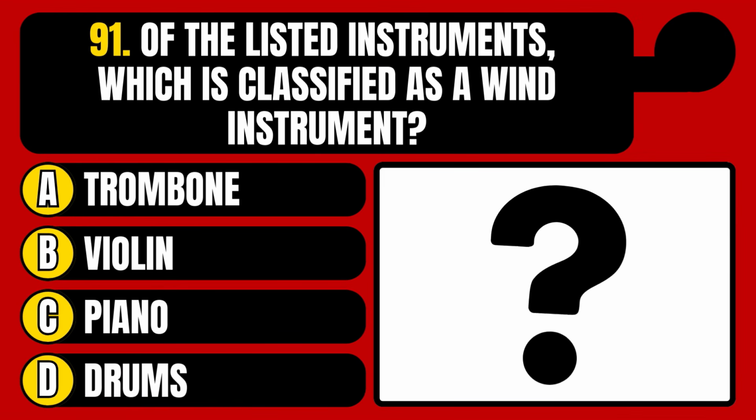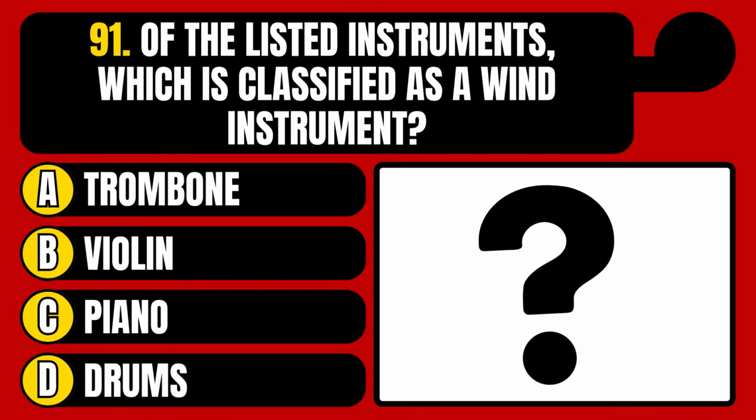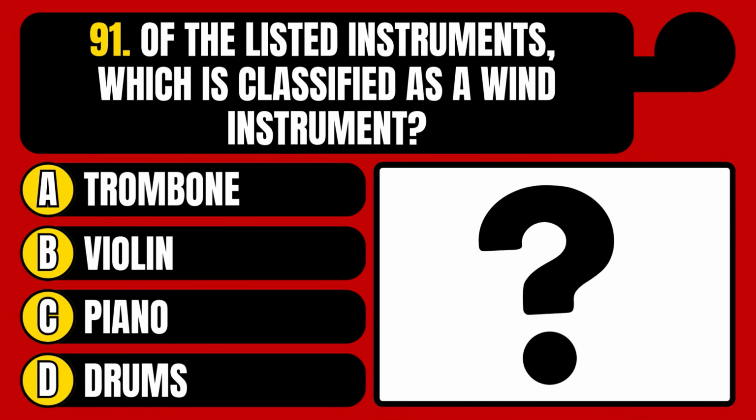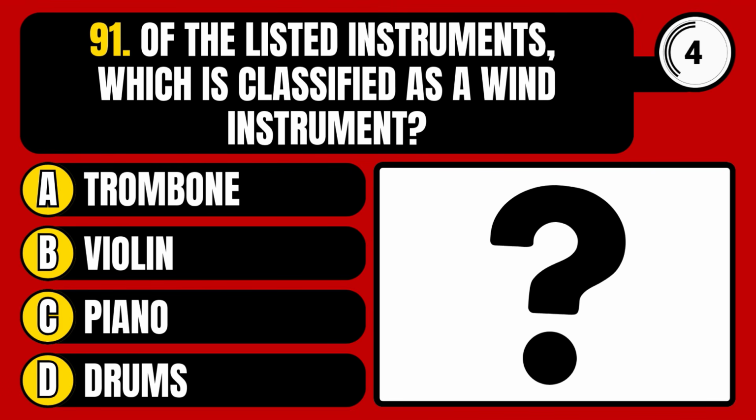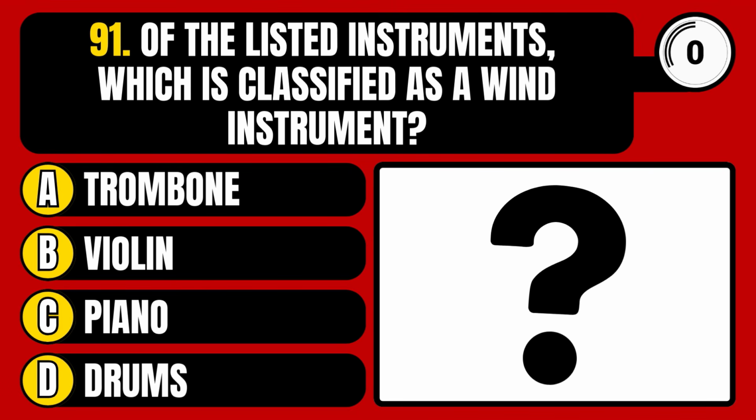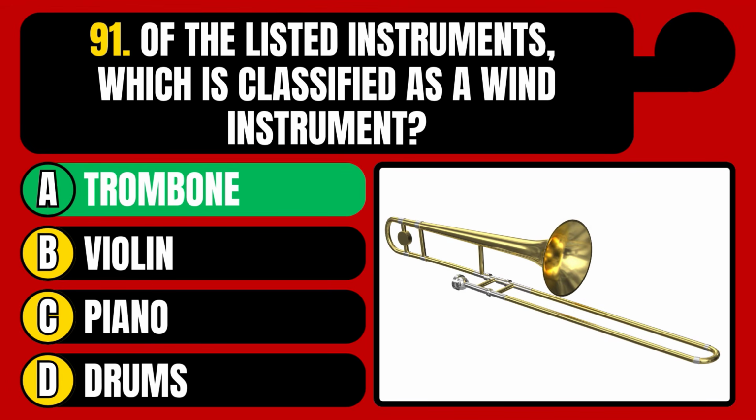Of the listed instruments, which is classified as a wind instrument? Trombone, violin, piano, or drums? The correct answer is option A, trombone.